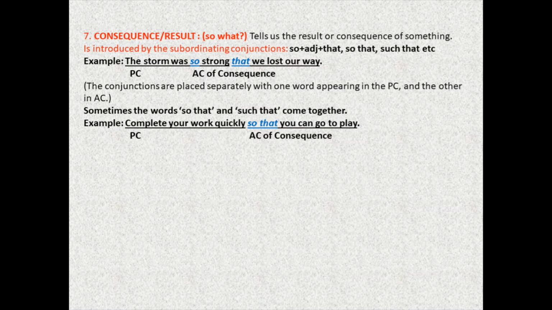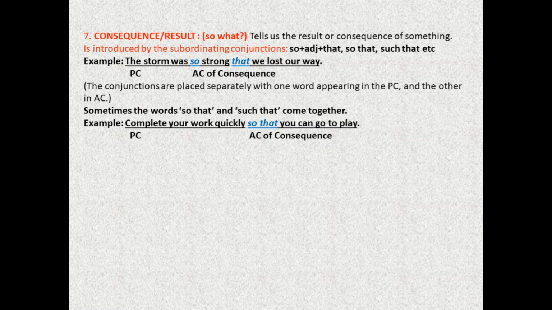Then we have the adverb clause of consequence or result. That means it tells us the result or consequence of something. There was this action. So what happened? Something happened, right? So the result of an action being done is something that comes under the category of adverb clause of consequence or result.